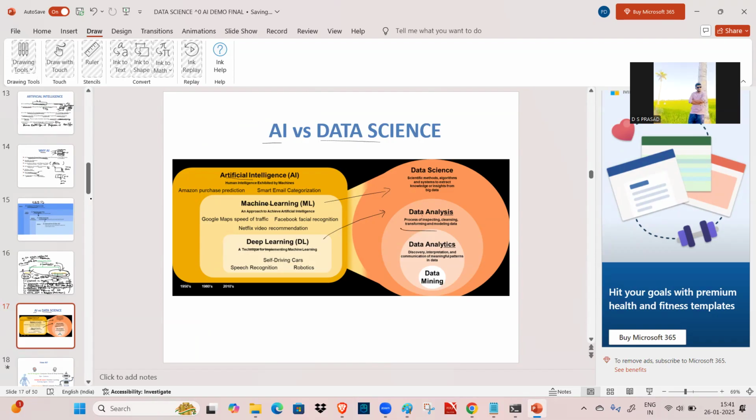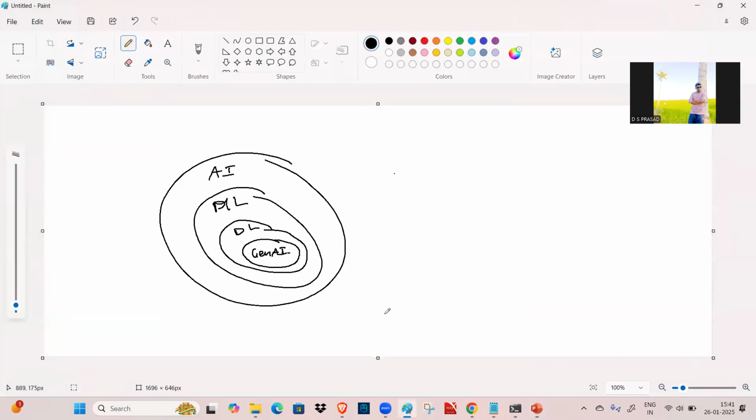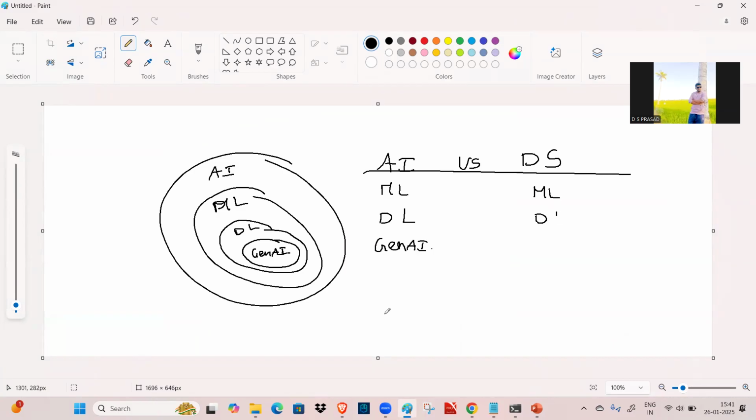Apart from that, the major difference between AI and data science: in AI, machine learning is there, deep learning is there, and GenAI is there. In data science, we have machine learning and deep learning, and here analytics is there. If you discuss databases, they come under both AI and data science.